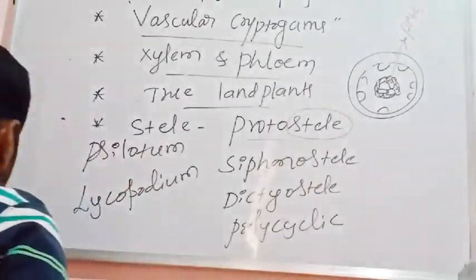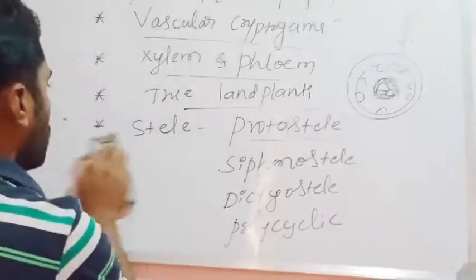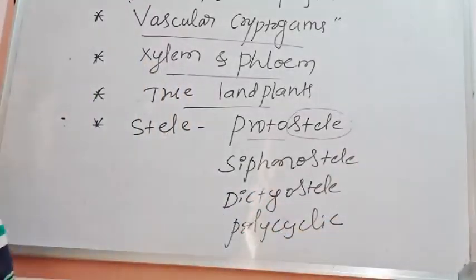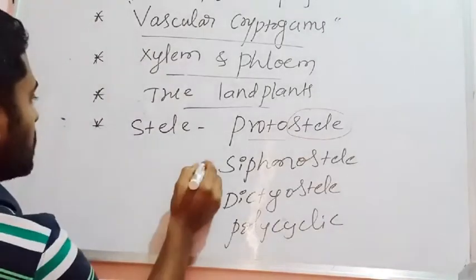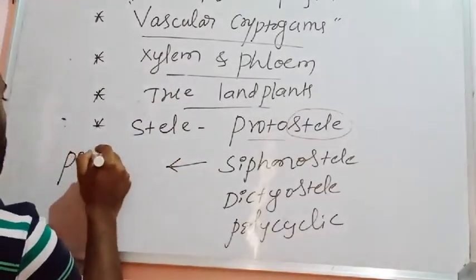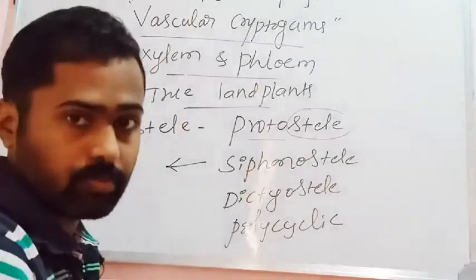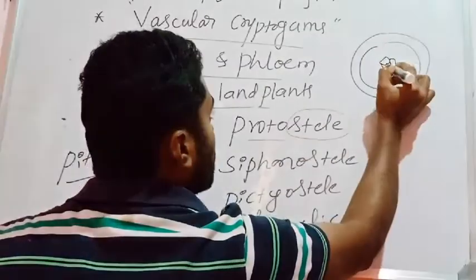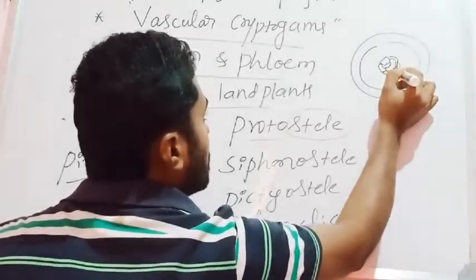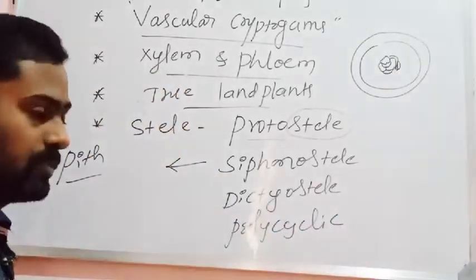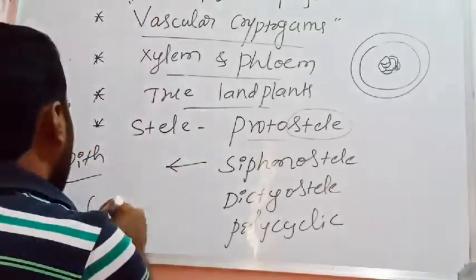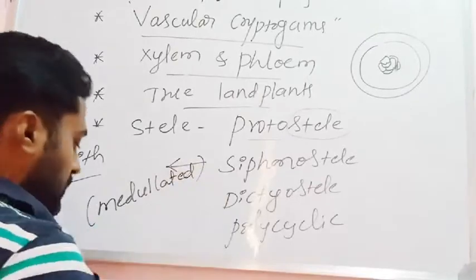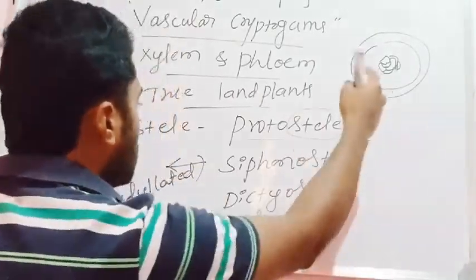Then the next type of stele is siphonostele. Siphonostele means the stele which consists of pith in the center. So I have drawn the diagram now. The stele that has pith in the core at the center is what is called the siphonostele. This is also known as the medullated stele, medullated because at the center it consists of pith. Siphonostele means the medullated stele.